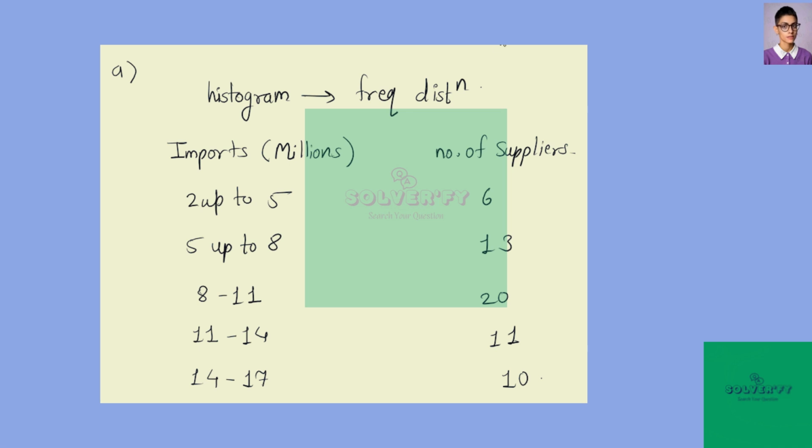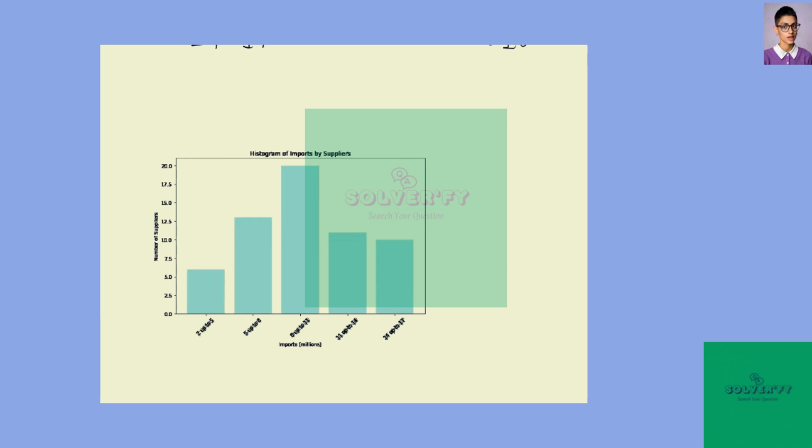The histogram is given as, so this is the histogram of imports by suppliers. The first column represents 2 to 5, the second represents 5 to 8, the third represents 8 to 11, the fourth represents 11 to 14, and the fifth represents 14 to 17. On the x-axis there are imports in millions, and on the y-axis there are number of suppliers. So this is our histogram of imports by suppliers.